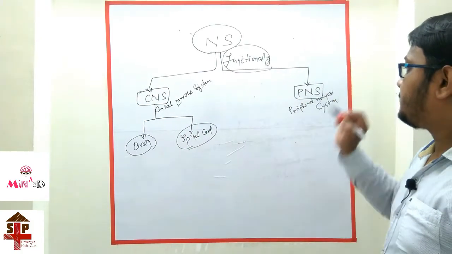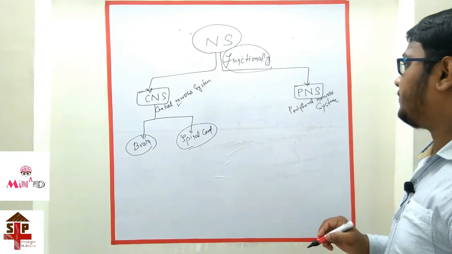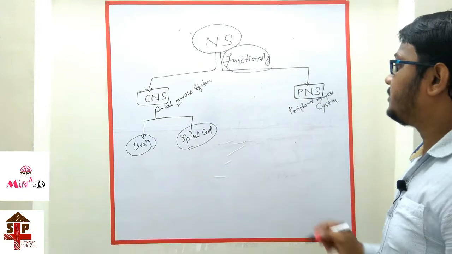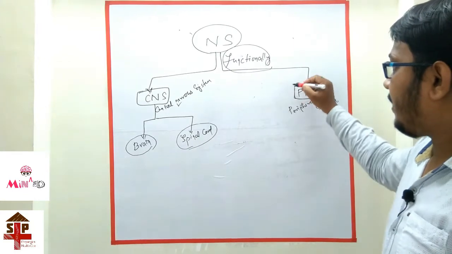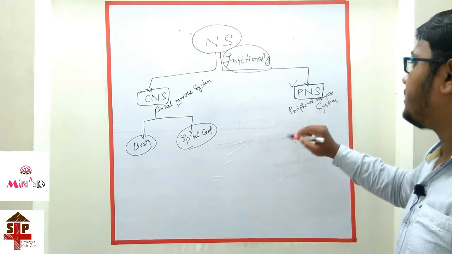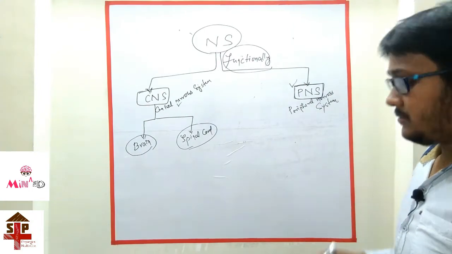And this peripheral nervous system, how it works and what are the types. I will first discuss the peripheral nervous system, how it divides, how it works.